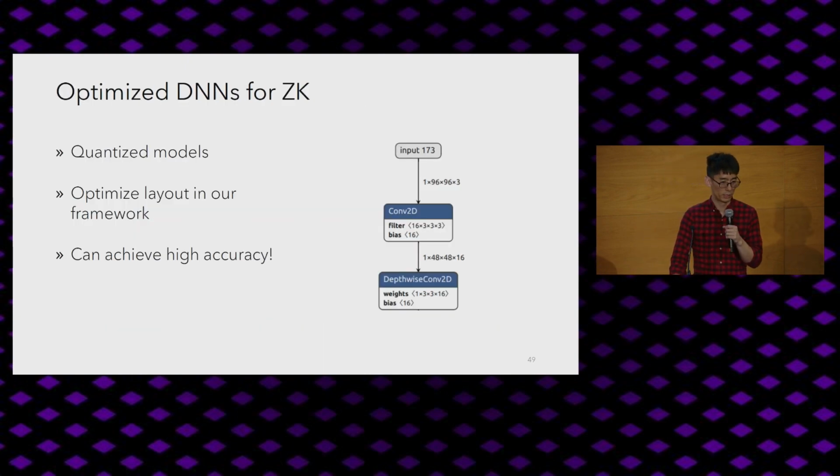From an architecture perspective, we use quantized models, and we do it in such a way that we can achieve high accuracy despite doing the quantization. I'll briefly talk about this later in the talk, but just to give you a sneak preview of results, using our quantization methods, you lose something like 0.02% accuracy compared to some other frameworks and libraries that lose a lot of accuracy when doing quantization.